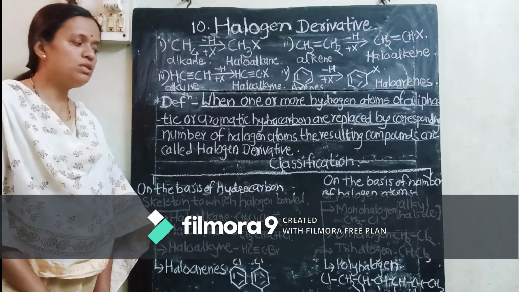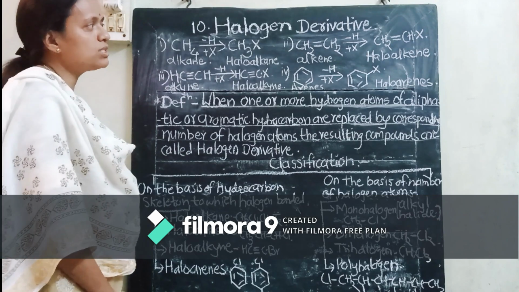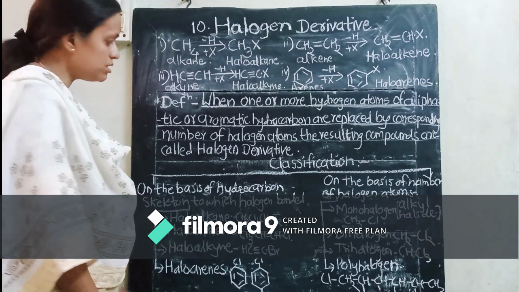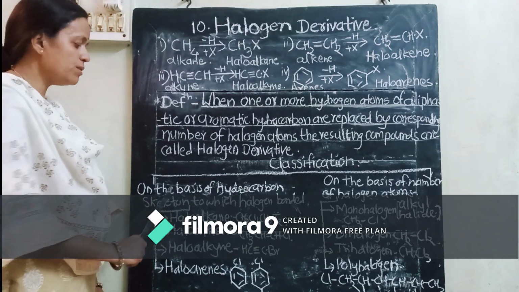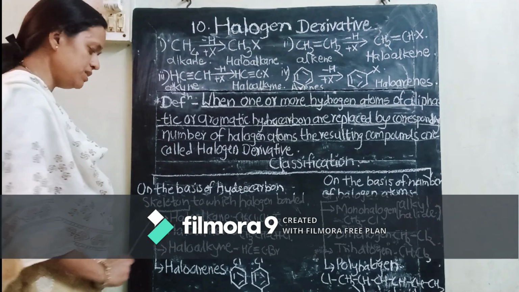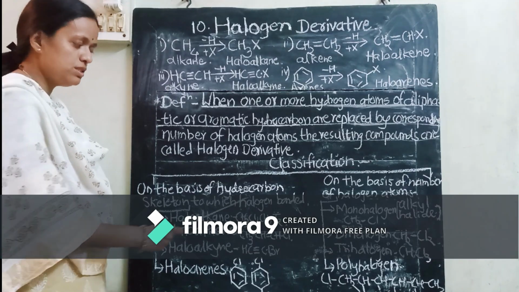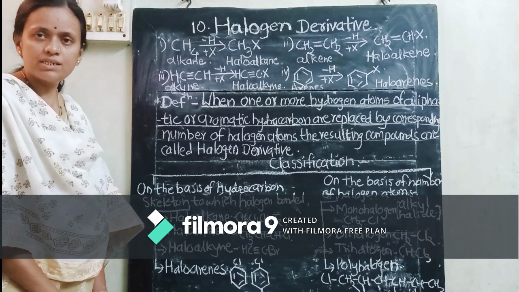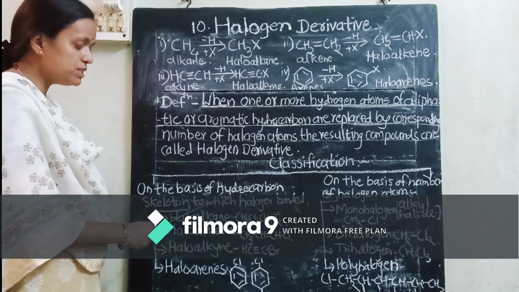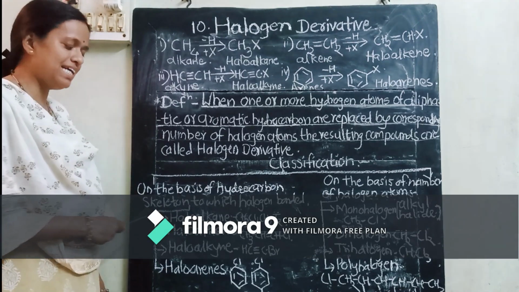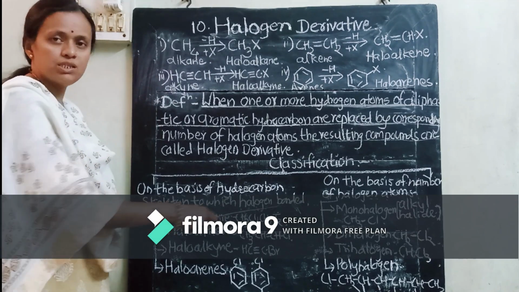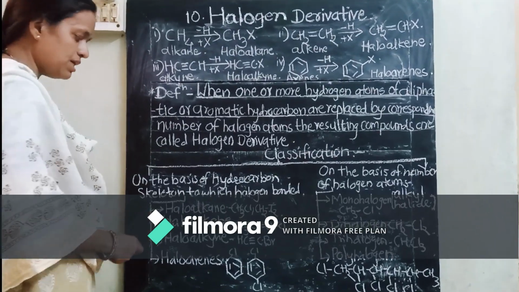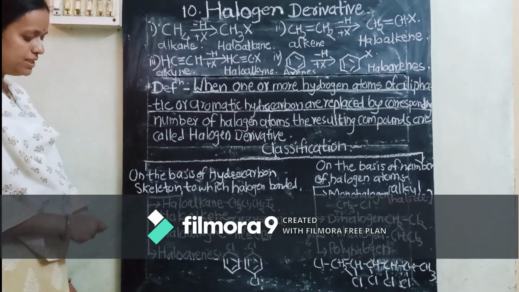So how are these classified? These halogen derivatives are classified mainly in two ways. See the first way, that is on the basis of the hydrocarbon skeleton to which the halogen atom is bonded. Getting it? How are these classified? On the basis of the hydrocarbon skeleton to which the halogen is bonded. Based on this, these are sub-classified into four classes.